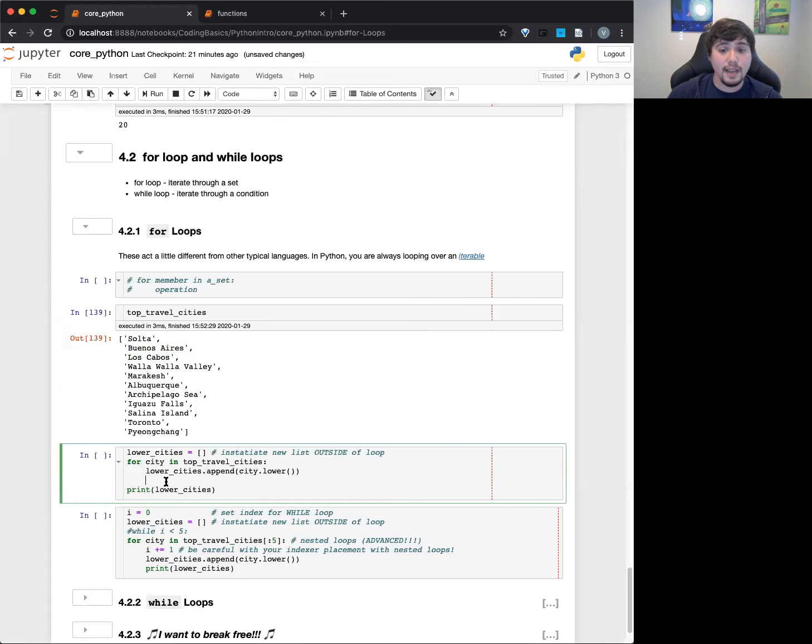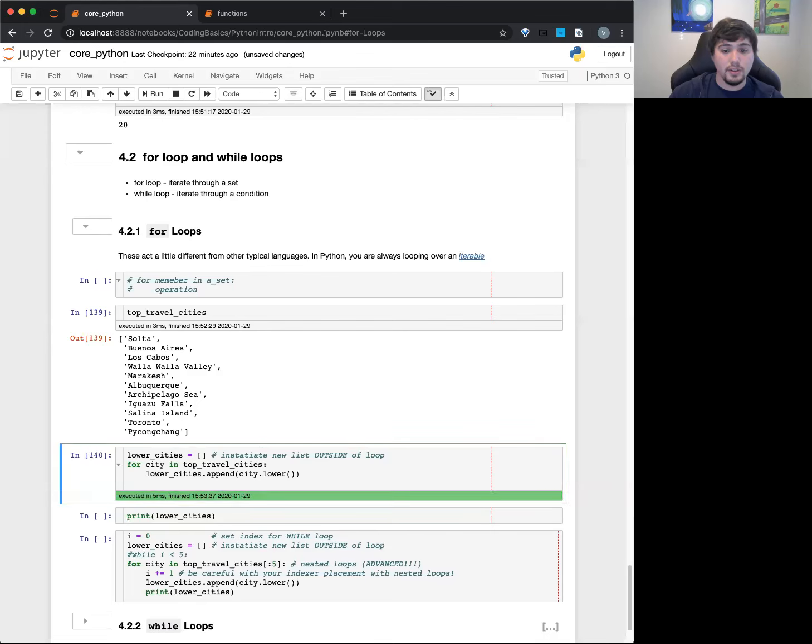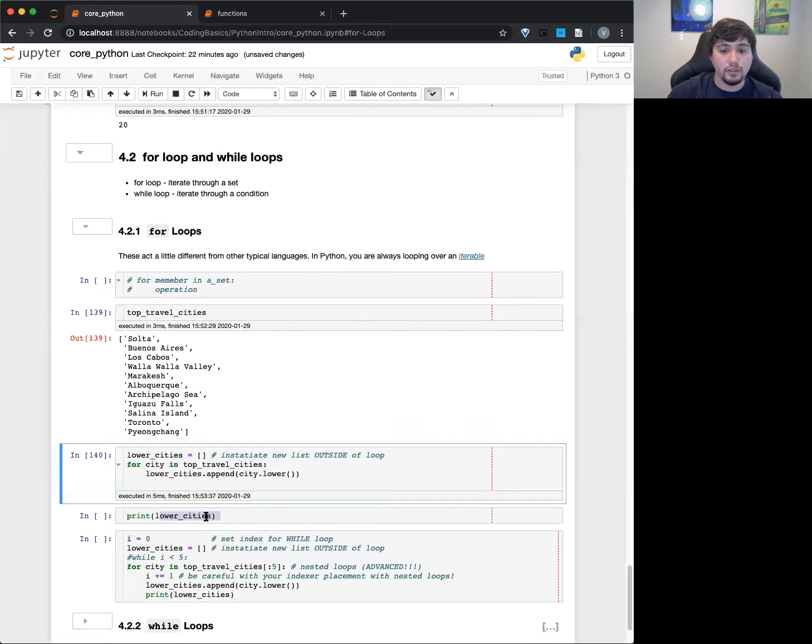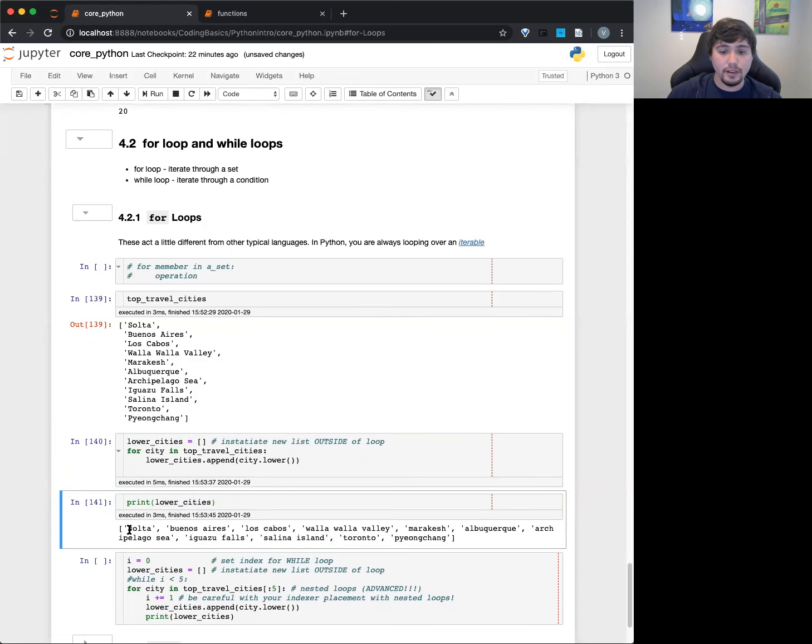Okay, so at the very end here, as we go over and over again, basically this lower cities will keep appending to this list. And eventually, I go and just cut this up. So you can see here, it executed a bunch of times, and then we can print lower cities, which should just be this guy, but all lowercase. And there you go.